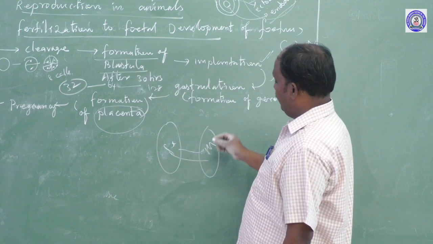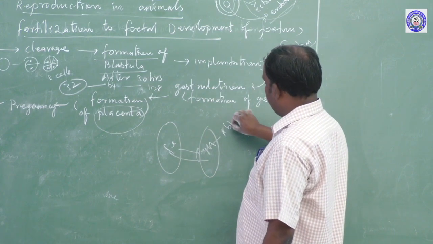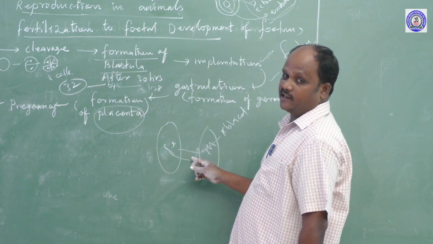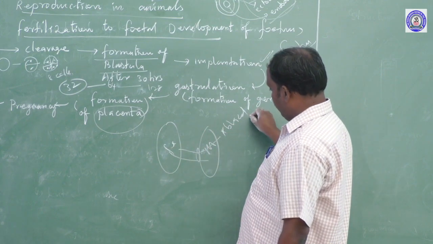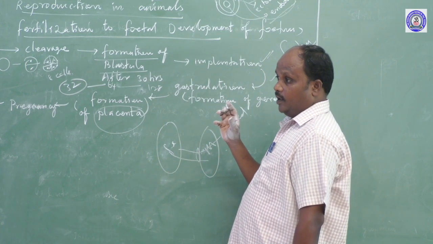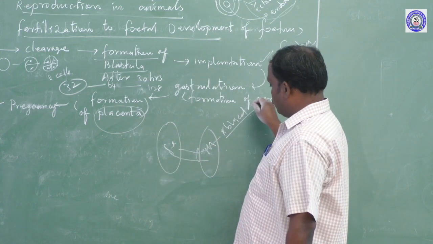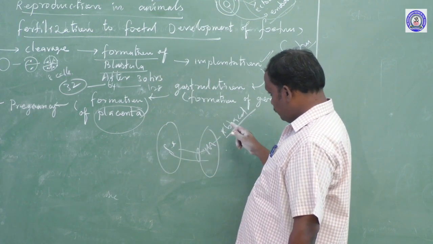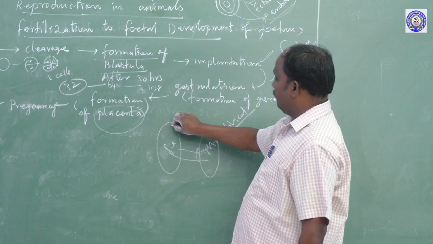Another structure is called the umbilical cord. The umbilical cord is present between the mother's uterus and the placenta. It is a small tube-like structure. The main function of the umbilical cord is to prevent pressure and dangerous activities from passing to the fetus. So the umbilical cord is present between the placenta and the uterine wall.